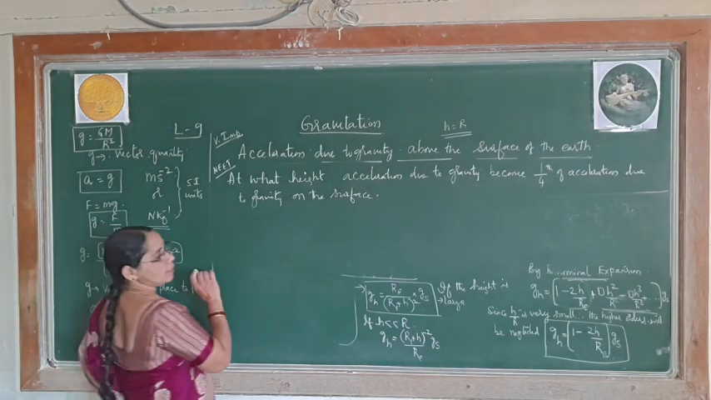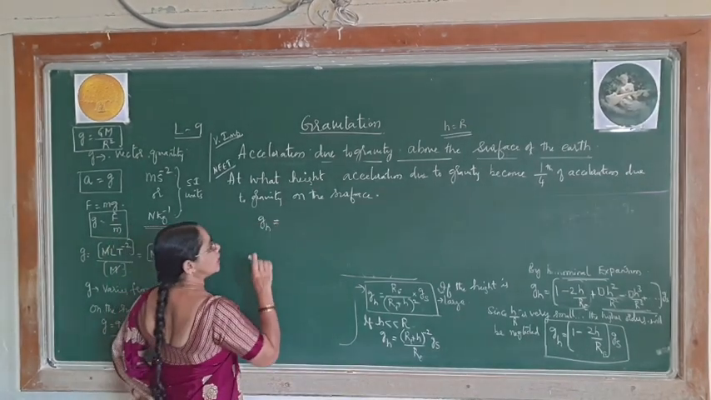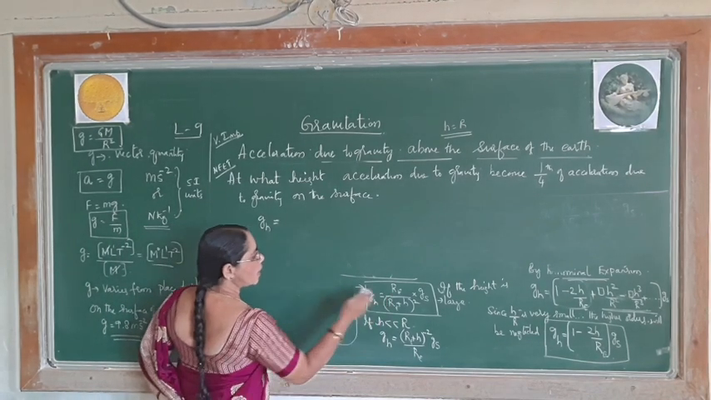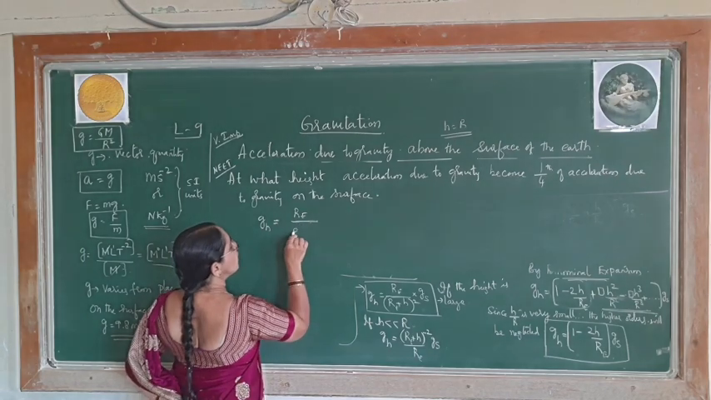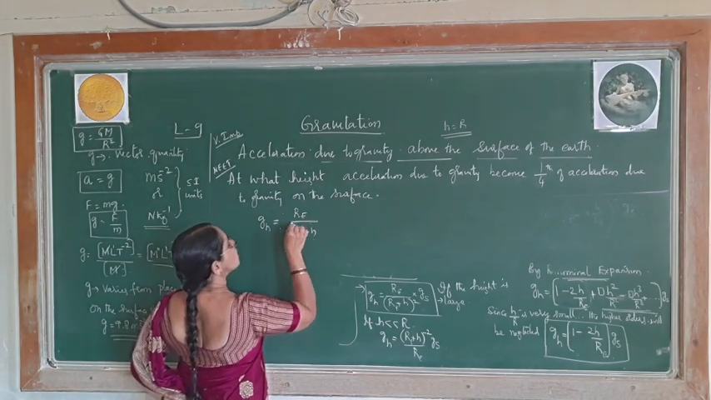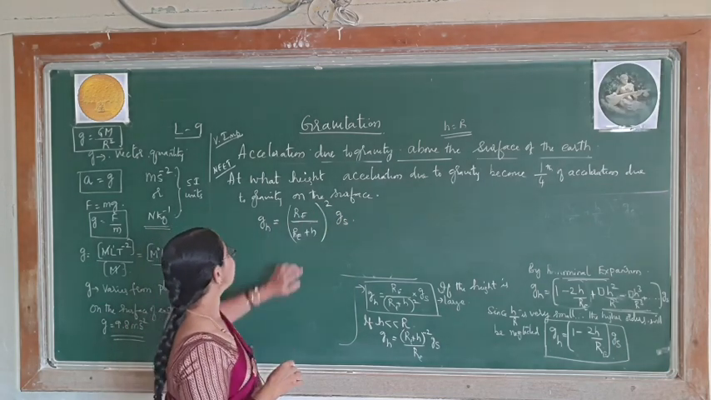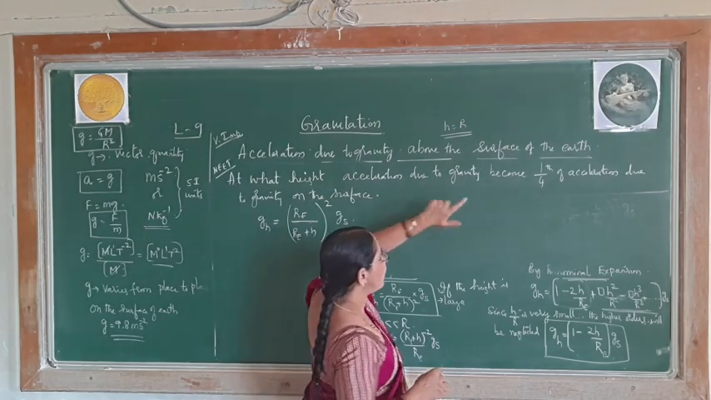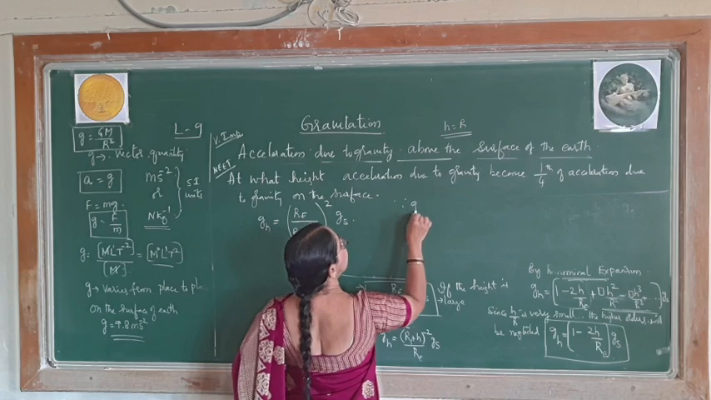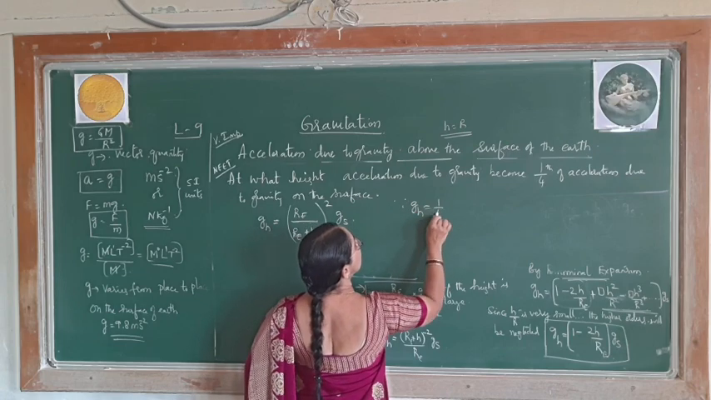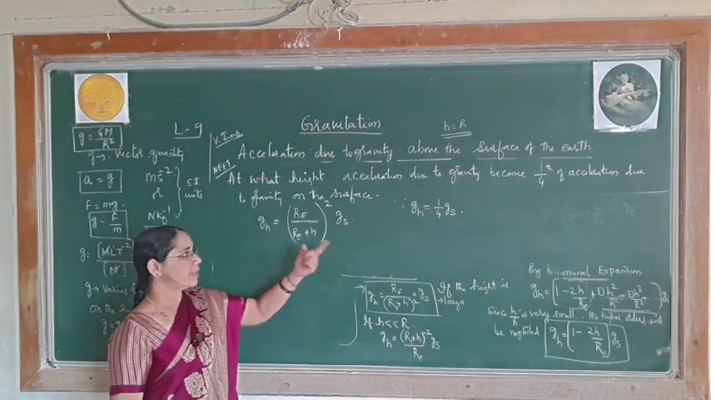you have to take gh is equal to, that is nothing but the formula you have got, RE divided by RE plus h whole square into gs. What is the question they have given? At what height does the acceleration due to gravity become 1/4 of the acceleration due to gravity on the surface? Nothing but you have to take the condition where gh is equal to 1/4 of gs. This is the condition they have given. So using that you have to calculate.